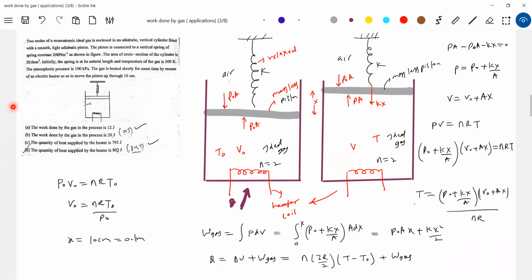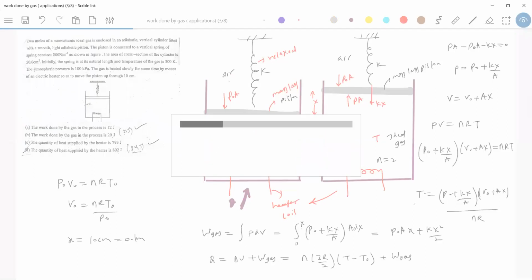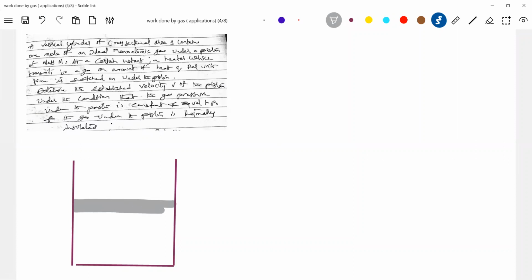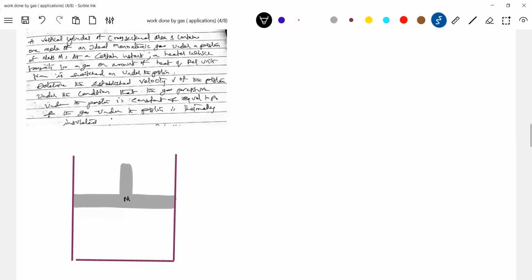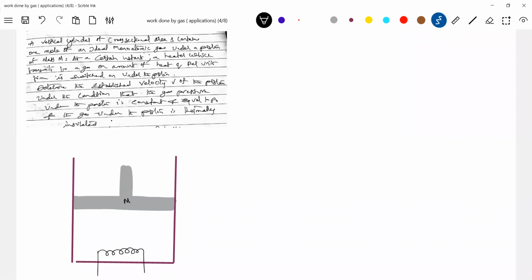I'll scroll down. Read this one. Okay, we do have this thing, a vertical cylinder. Read it.